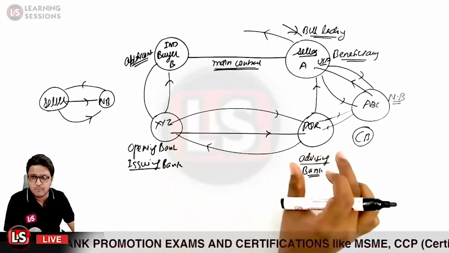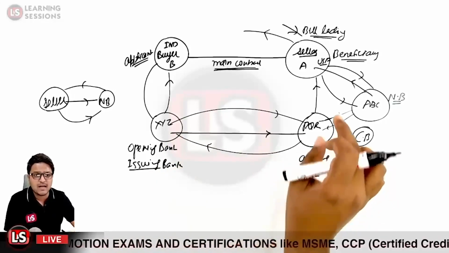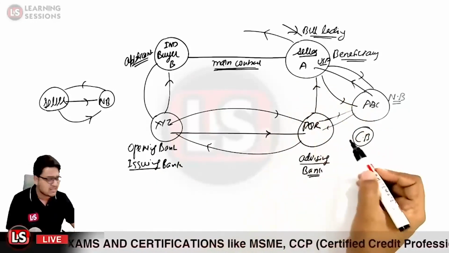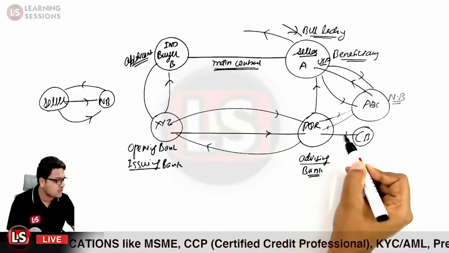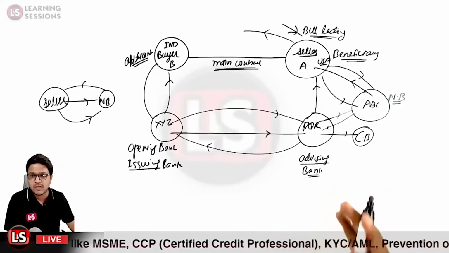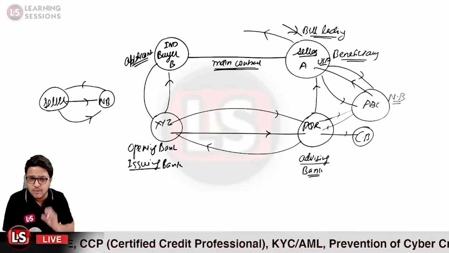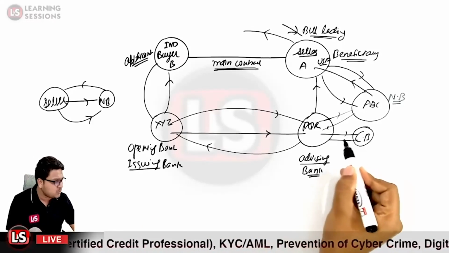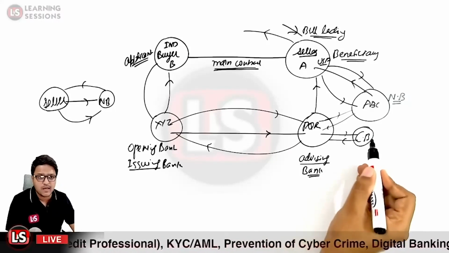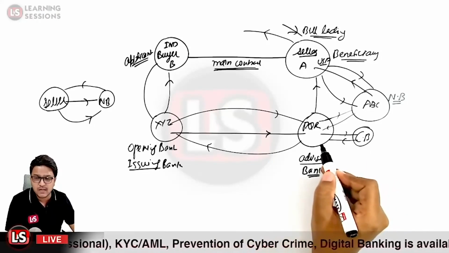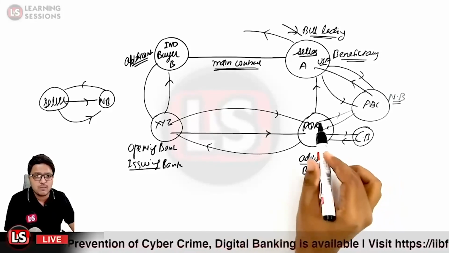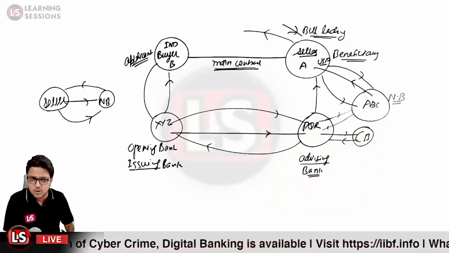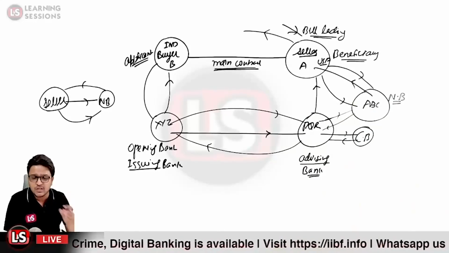So when the letter of credit in the second phase is sent by XYZ bank to the PQR bank, before advising the letter of credit to person A, this letter of credit will be forwarded by the PQR bank, that is the advising bank, to the confirming bank, which will add its confirmation to it. Once the confirmation is added, the confirming bank will give this confirmed LC to the PQR bank again, which will now advise it to the seller. That is the role of the confirming bank, adding an additional guarantee.